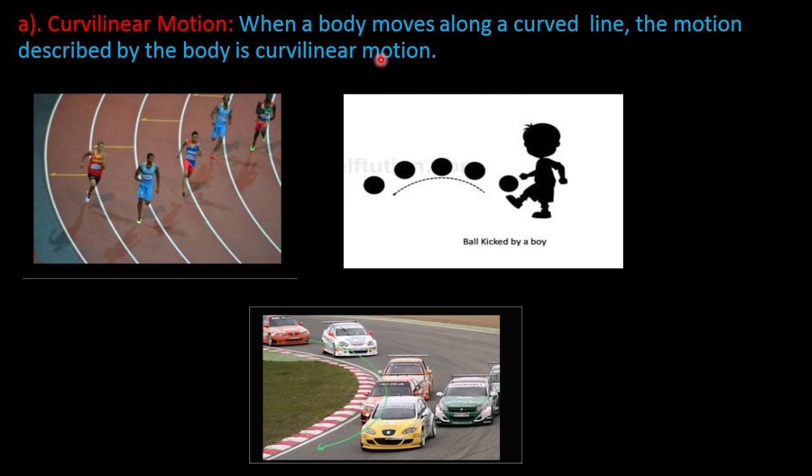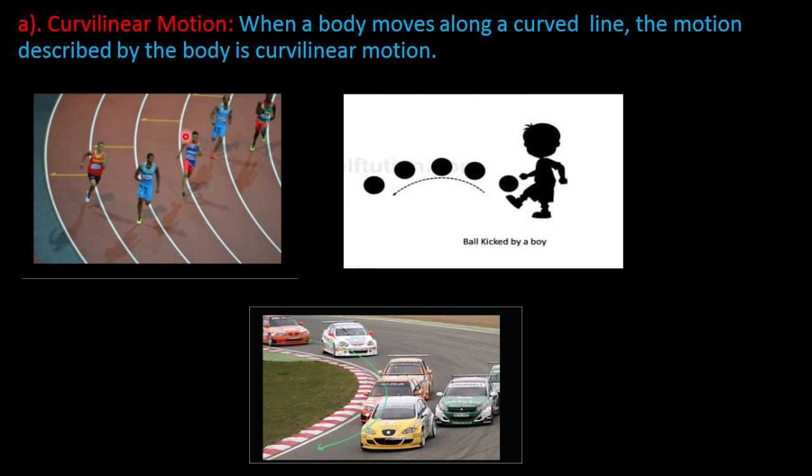Next, curvilinear motion. When a body moves along a curved line, the motion described by the body is curvilinear motion. These are some examples of curvilinear motion: athletes running on a curved path, a ball kicked by a boy at an angle, and cars moving on a curved road. In all these cases, you can see the object or body moves in a curved path or curved line.